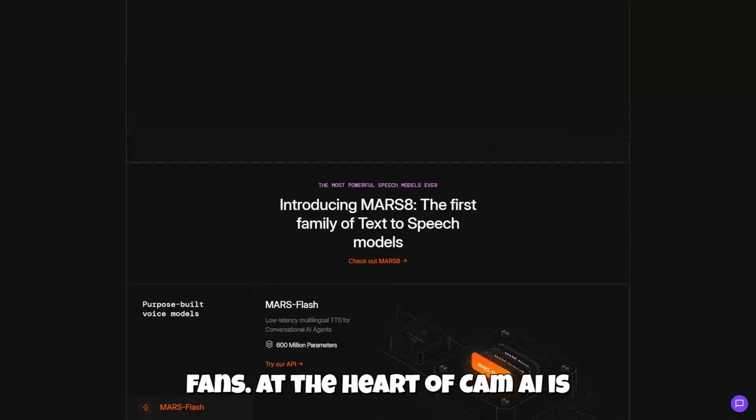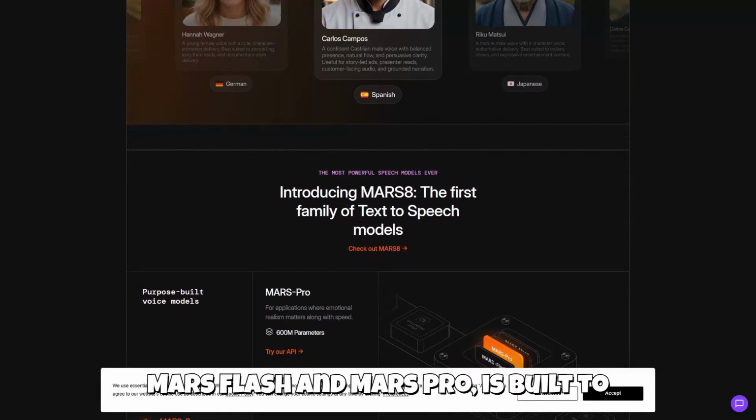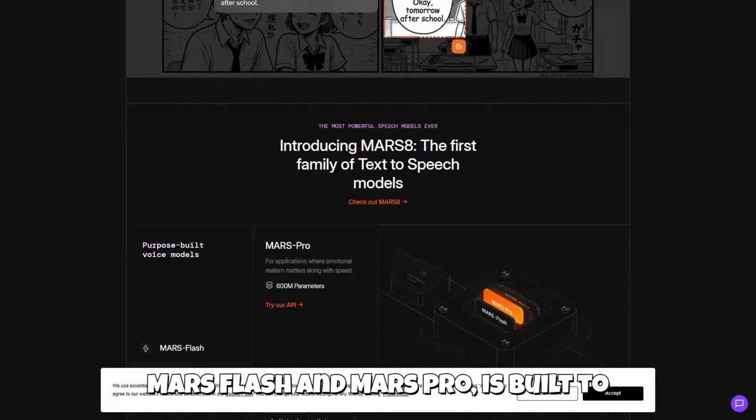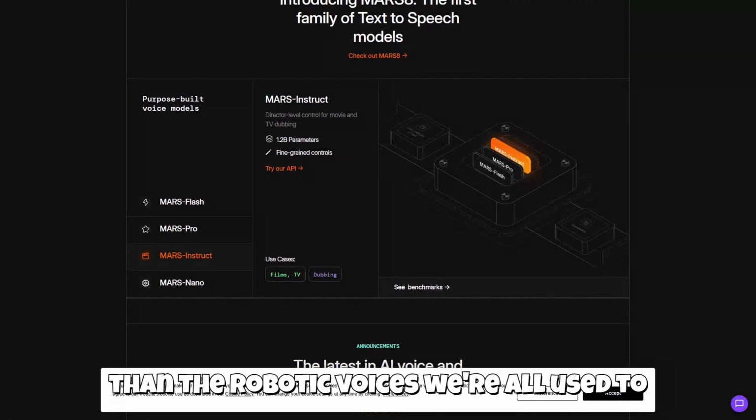At the heart of CAMB.AI is their advanced Mars 8 text-to-speech engine. This family of models, including Mars Flash and Mars Pro, is built to deliver low-latency, highly expressive, and production-grade voice output rather than the robotic voices we're all used to hearing.